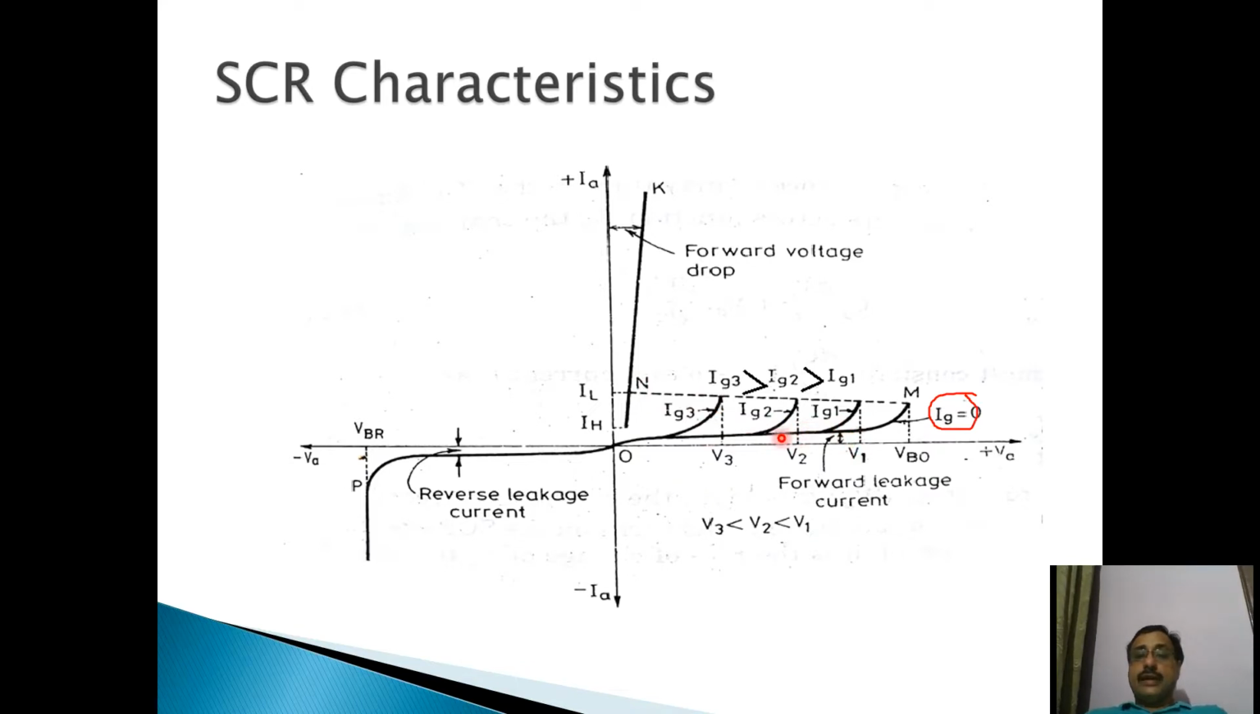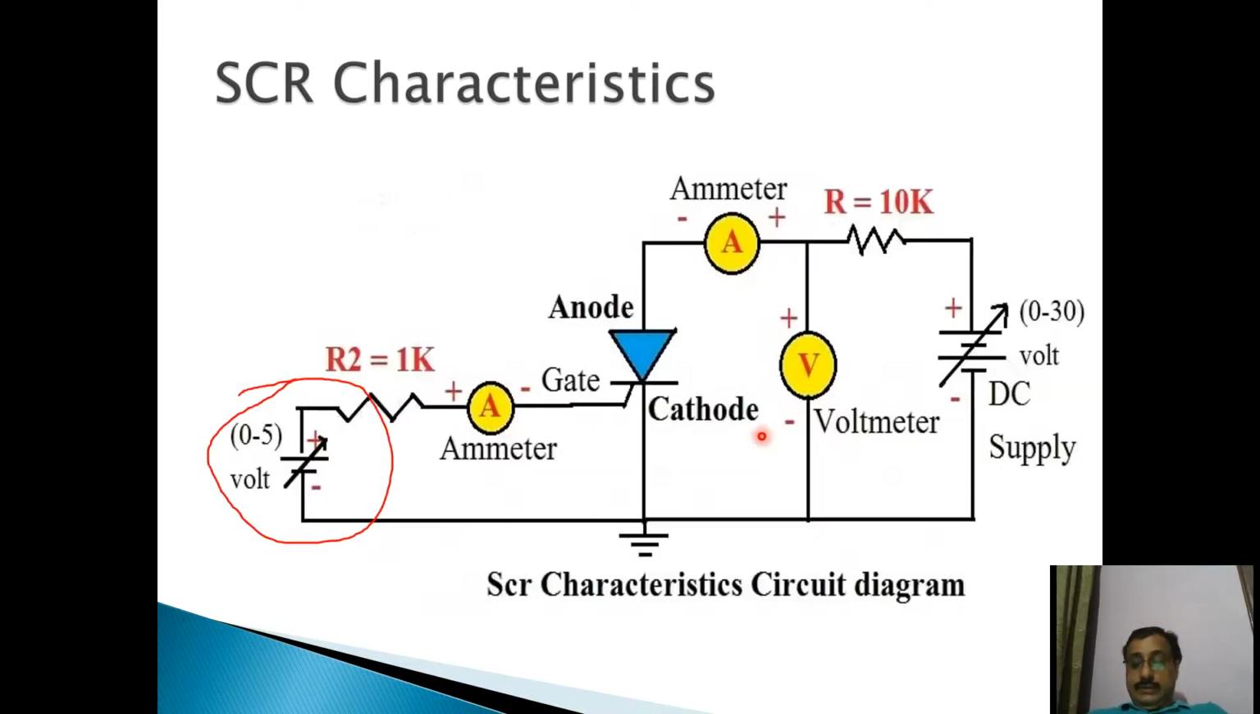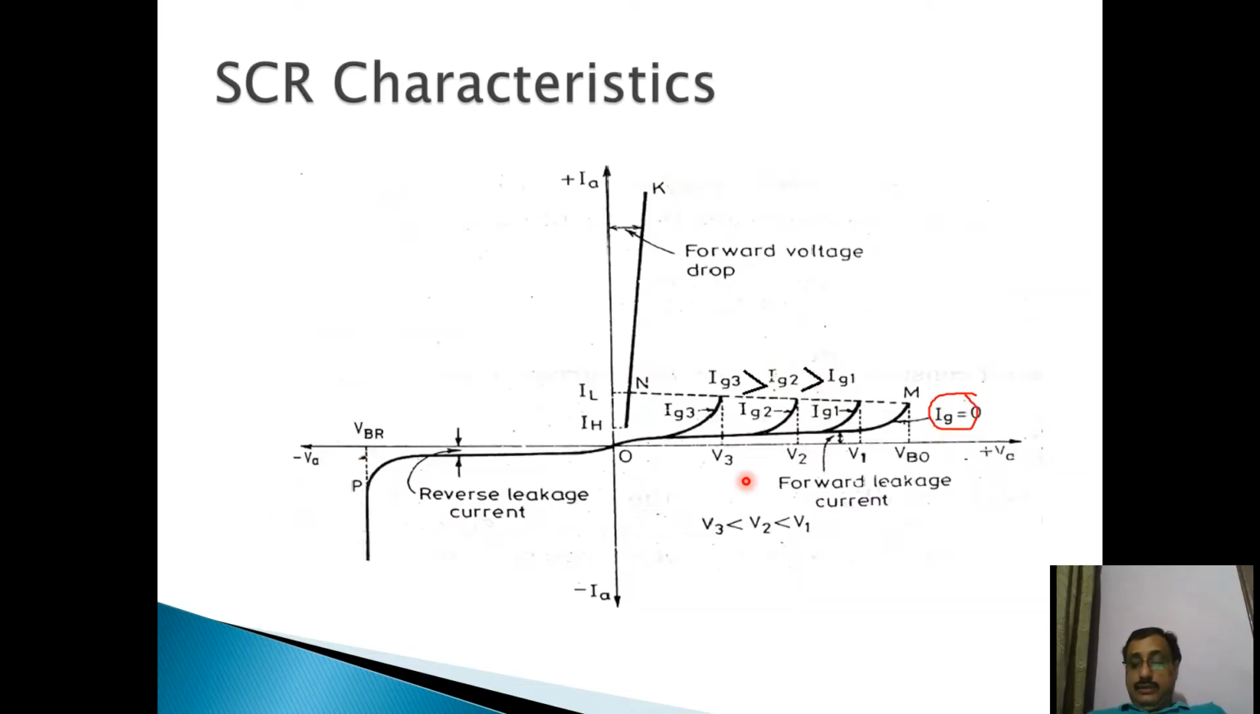Now if I increase the gate current even further from this circuit, it will start conducting at even lower anode voltage. So my SCR is now conducting at this voltage. This is voltage V2. Now this V2 is lesser than even V1.